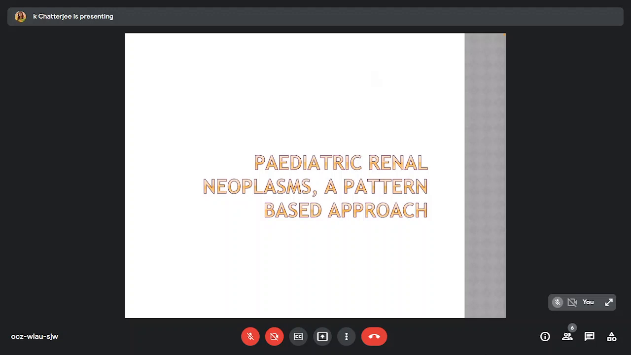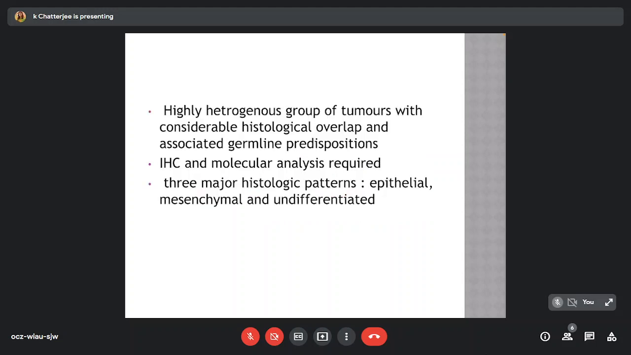Next, we move on to pediatric renal neoplasms. These comprise an important category. These encompass quite similar-appearing tumors with overlapping patterns of histology, IHC, and specific molecular features. These are a highly heterogeneous group of tumors with considerable histological overlap and are associated with several germline predispositions. IHC and molecular analyses are often adjunct to histomorphology.